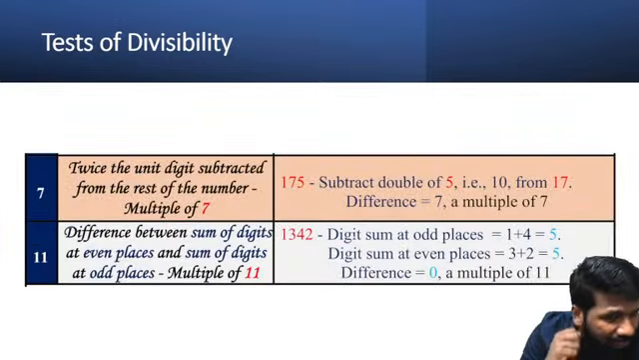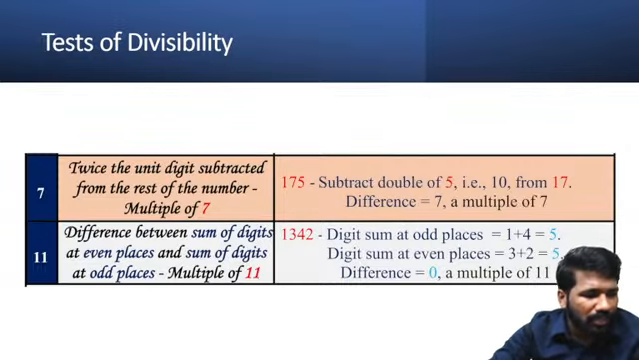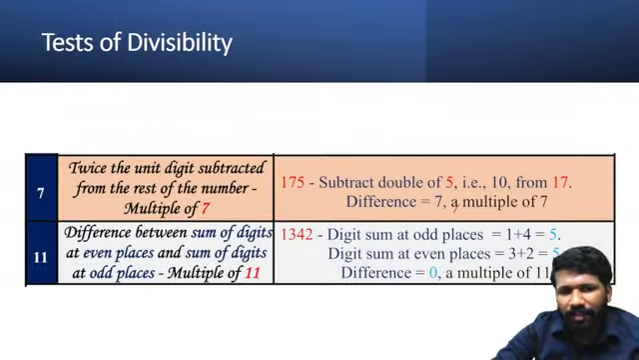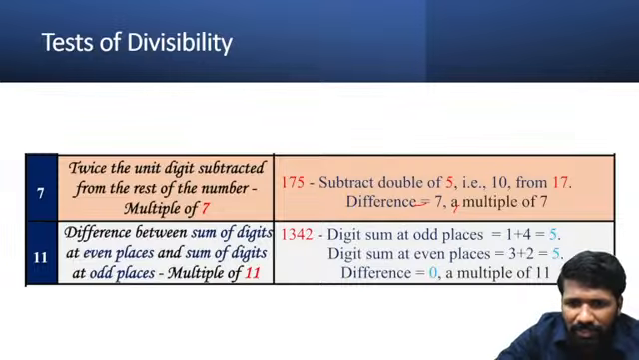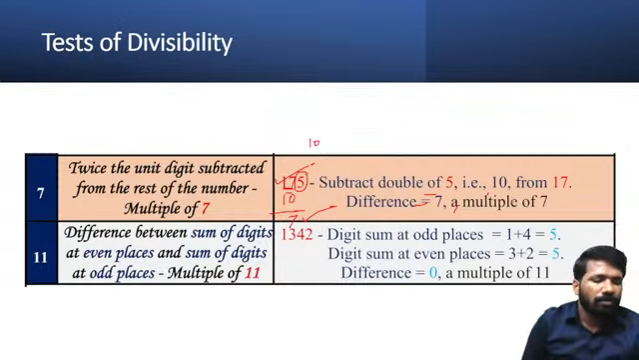And divisibility of 7 and 11 is a little tricky. Very fast I will explain. 175, whether it is divisible by 7, how to check it. Take the last digit and double it. The last digit is 5, so double is 10. Subtract it from the remaining digit group. Remaining digit group means avoiding 5. Remaining is 17. 17 minus double of 5: 17 minus 10 is 7. 7 is a multiple of 7, so 175 is also a multiple of 7.